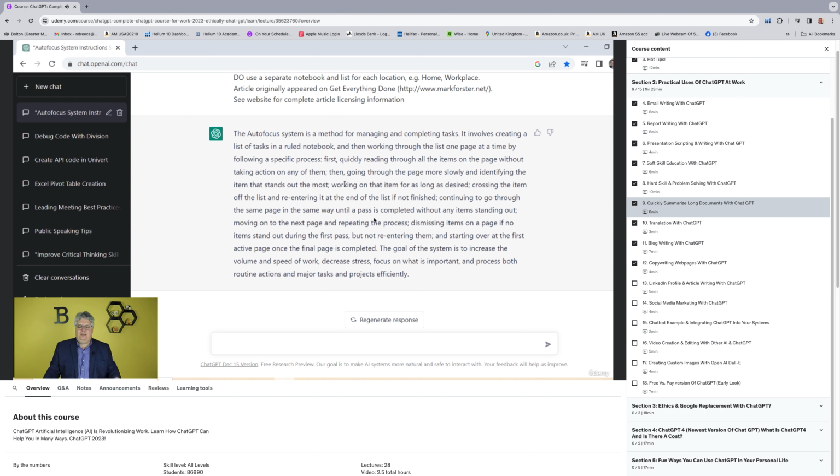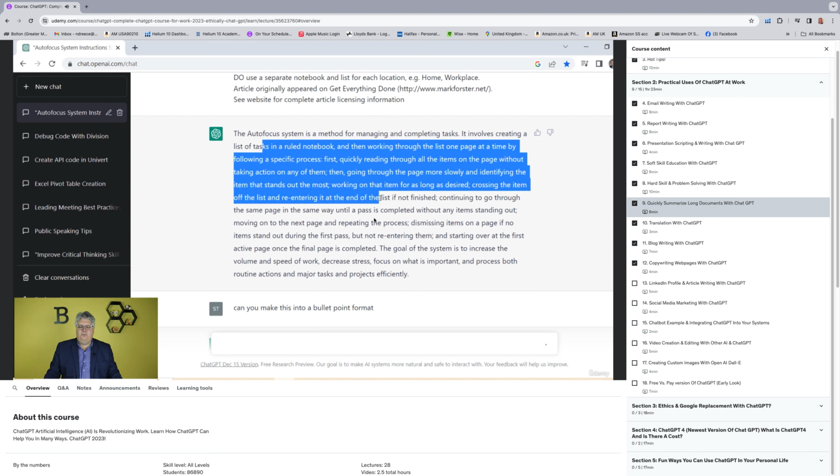In fact, here's a hot tip for you. Let's say I want to take this because it's a part of my chat where we're talking to a friend, and I'd say, can you make this into a bullet point format? All right, so bullet point, that's the French for point. That's not for all my French friends. That's not French at all. So I'm taking this part, because this is what we're chatting here, and I'm asking, can you take this and put this into a bullet point format?